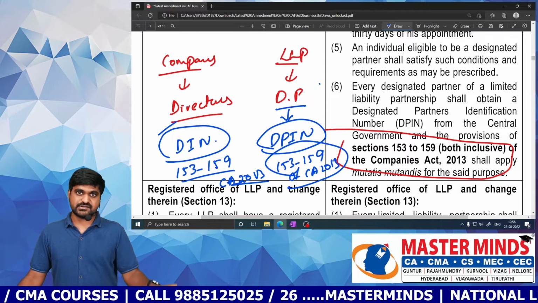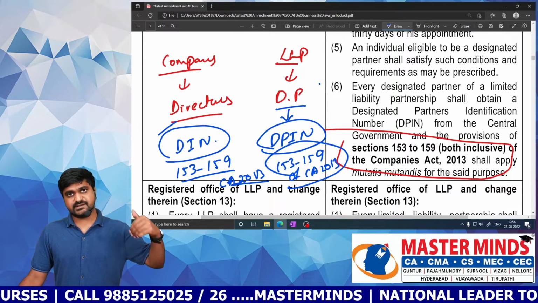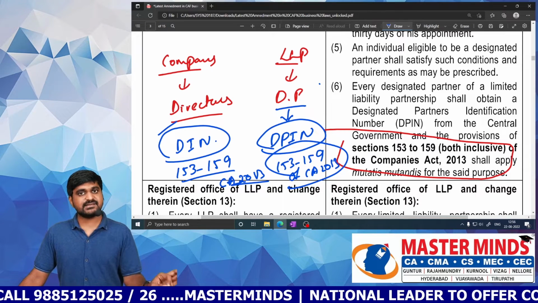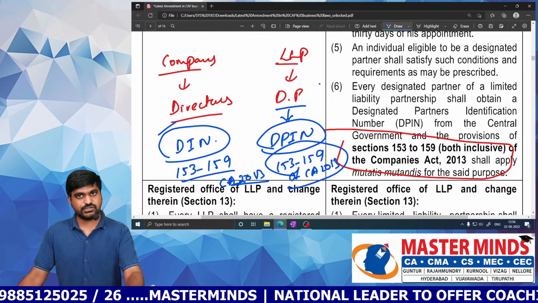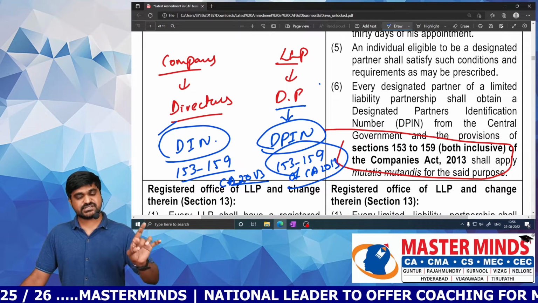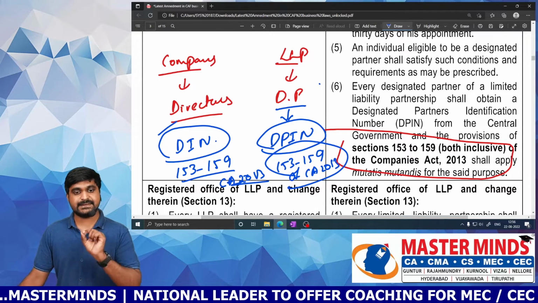Sir, what are those provisions? It is not there in our syllabus. It is out of syllabus. It will be there in CA entrance, CA final level. As of now, you just remember the section numbers, that is section 153 to section 159. So they need to refer to section 153 to section 159 of the Companies Act 2013 in order to hold DPIN.